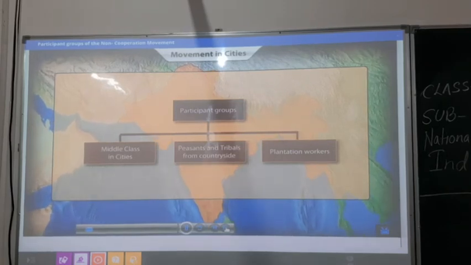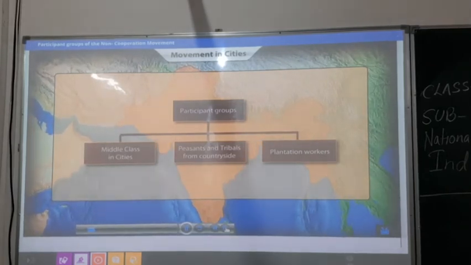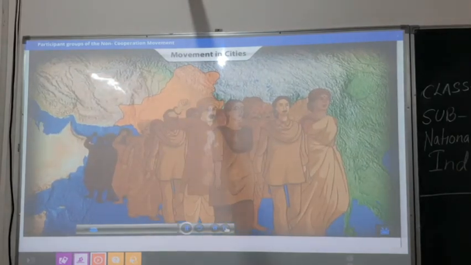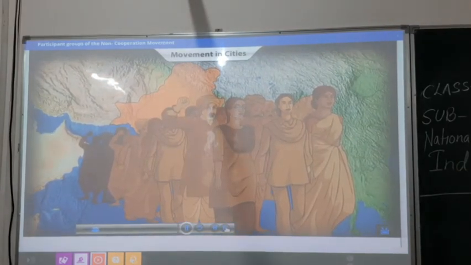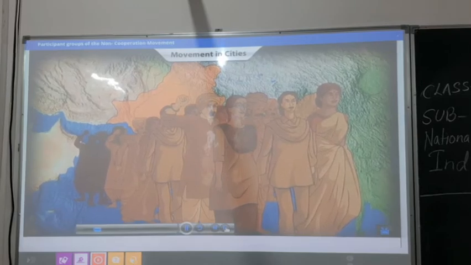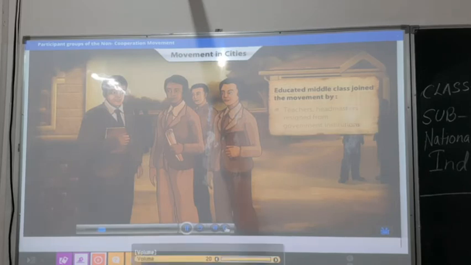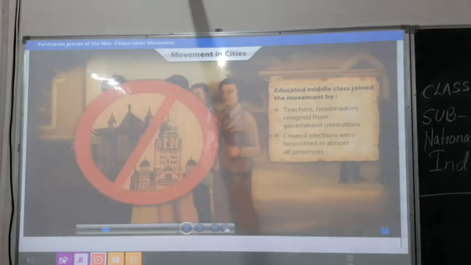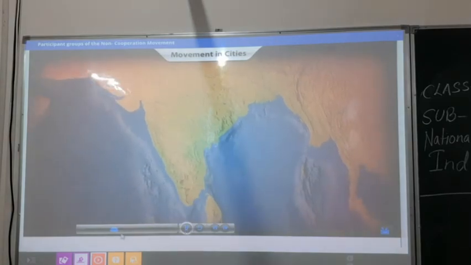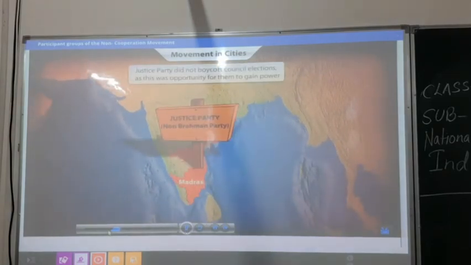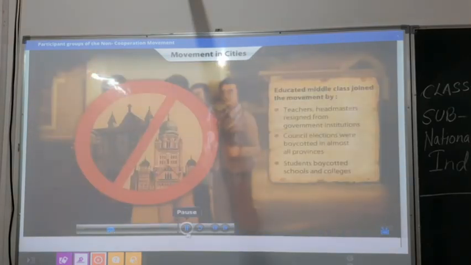Now let us explore the movement in the cities. The movement in the cities began with the middle class participation. The educated middle class participated in large numbers. Teachers and headmasters resigned from government schools. Lawyers stopped practicing. Students left schools run by the British, and council elections were boycotted. But not by all. The Justice Party in the Madras, formed by non-Brahmins, were boycotted.